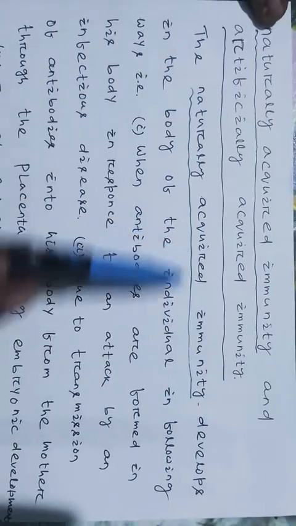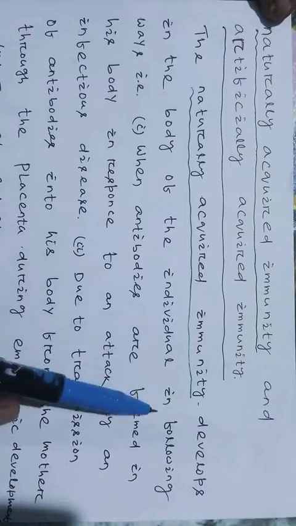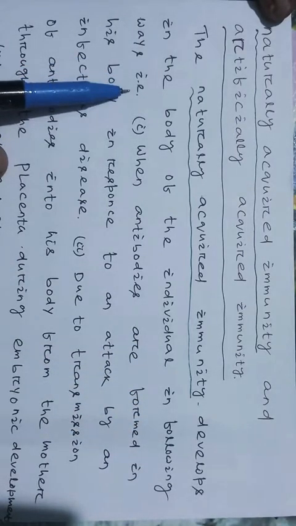The naturally acquired immunity develops in the body of the individual in three ways.